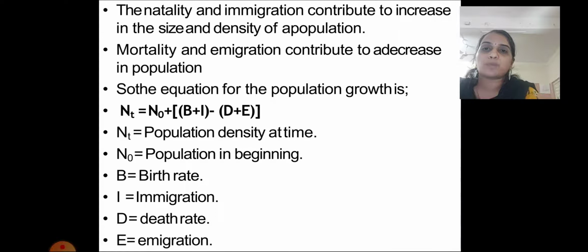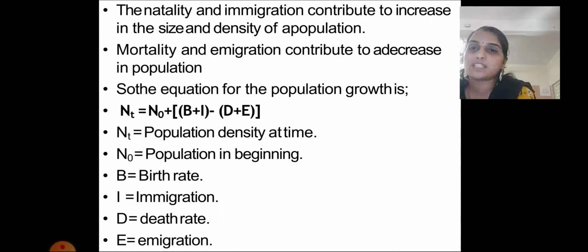So the equation for the population growth is Nt equal to N0 plus, in bracket, B plus I minus D plus E. Nt means the density of the population at a particular time, N0 means at the beginning, before that time, what was the population density, plus B plus I minus D plus E. Here each letter is explained below.